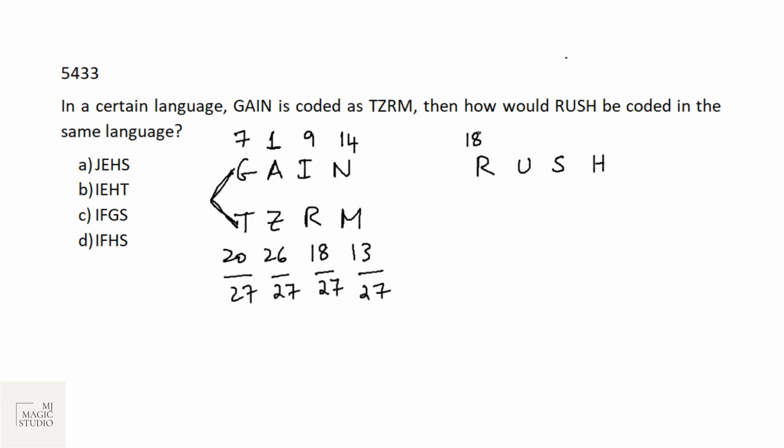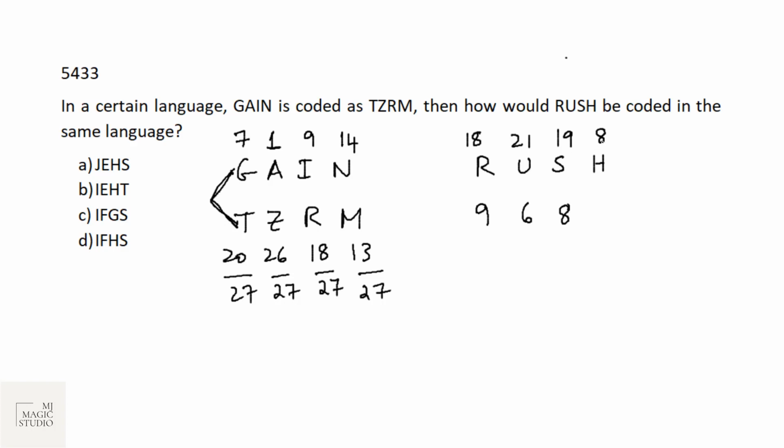RUSH. R is 18, U is 21, S is 19, and H is 8. So 27 minus 18 is 9. 27 minus 21 is 6. 27 minus 19 is 8.